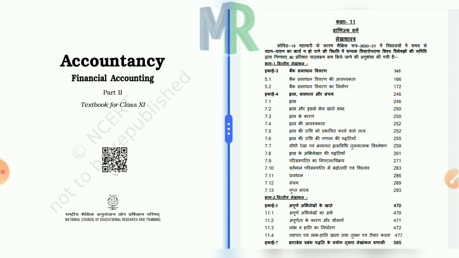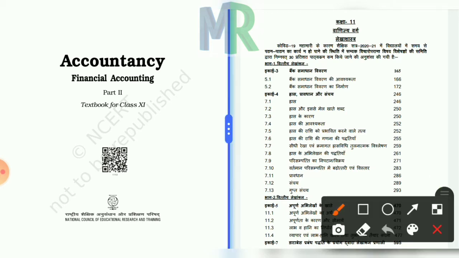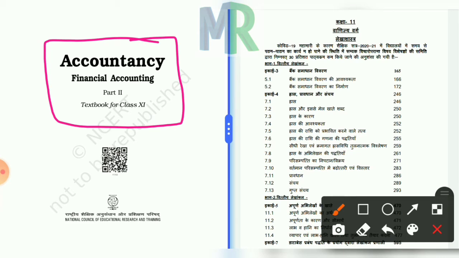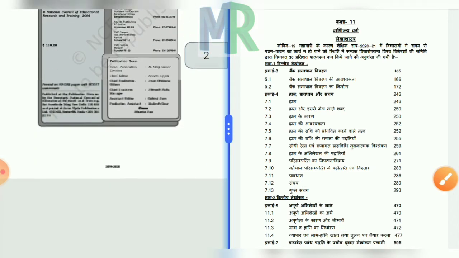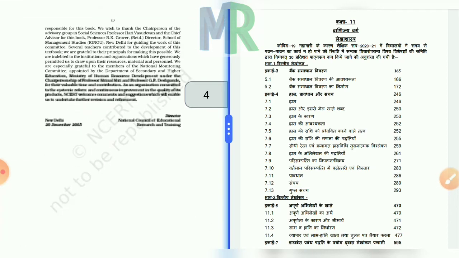Now we will discuss the second part of the accountancy paper for the year 2020-21 for class 11th. As you can see on the left page, the paper accountancy, there is a part second. First of all, you have to know the whole syllabus of this part for the accountancy paper.